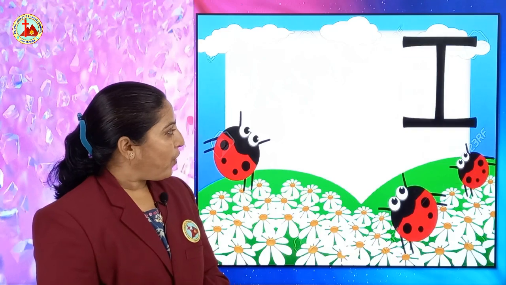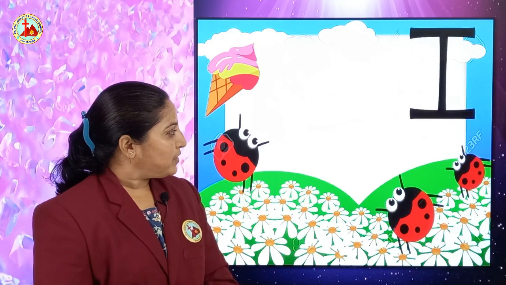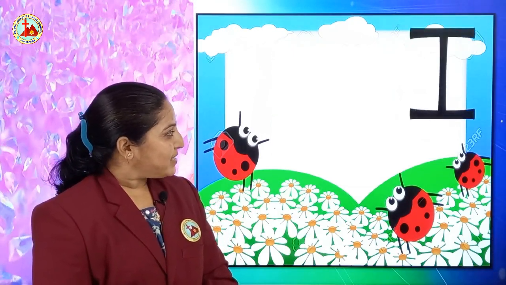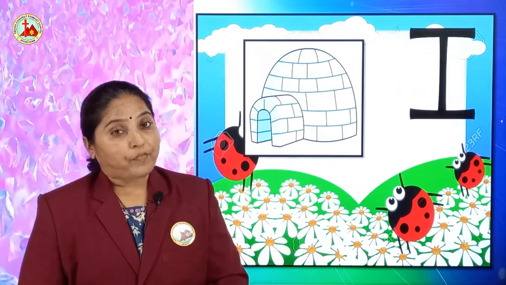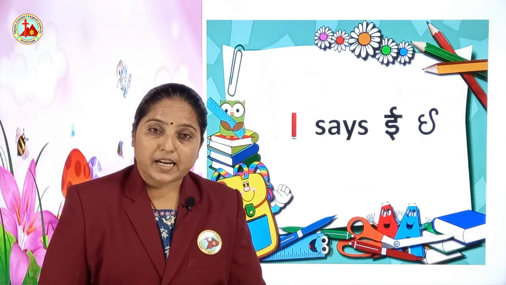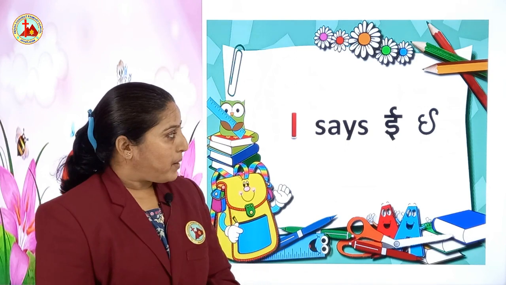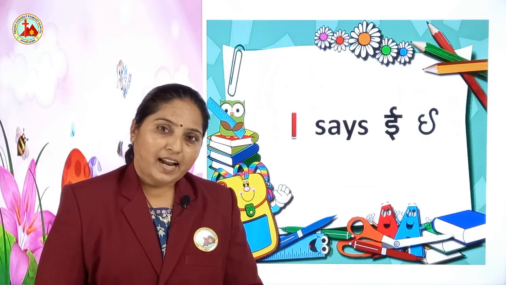Yes, I for iron. I for, come on, can you see the picture? Ice cream, yummy ice cream. And I for, yes, igloo. So, the sound of I that we have earlier learned, right? The sound of I is E. Two sounds are there. For ice cream, we use I, right? I for ice cream. And for igloo, the sound of I is E. So, there are two sounds of I, E and I.